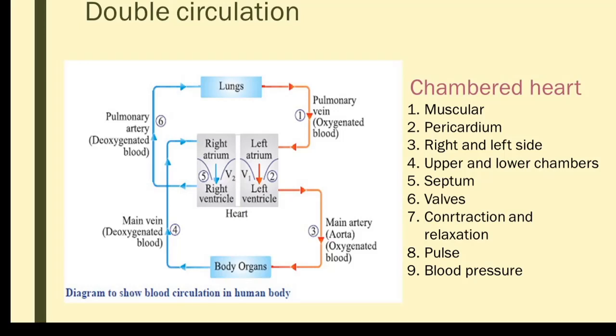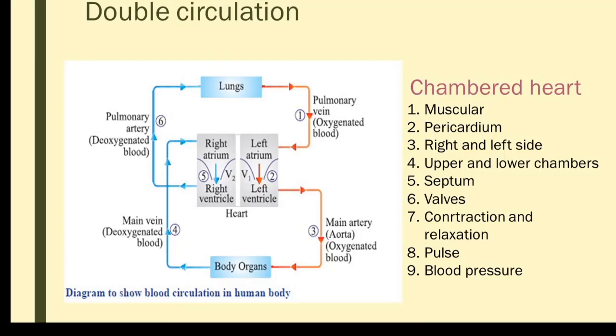So this topic is very, very important. This diagram also is very important, so you have to explain it very neatly. In order to complete one full circulation, the blood passes through the heart twice, and that is called double circulation. The first circulation is where the lung is involved, called pulmonary circulation. The second one is where the body organs are involved, hence it is called systemic circulation.